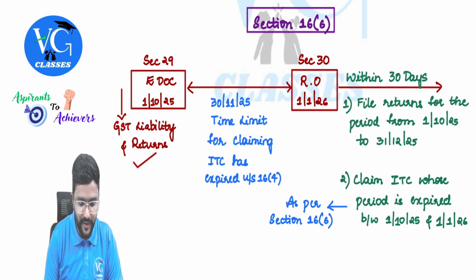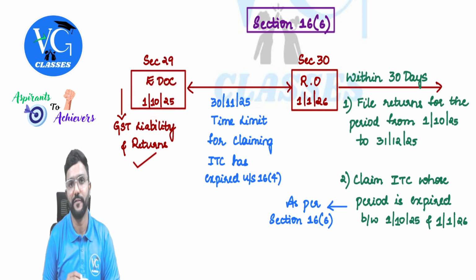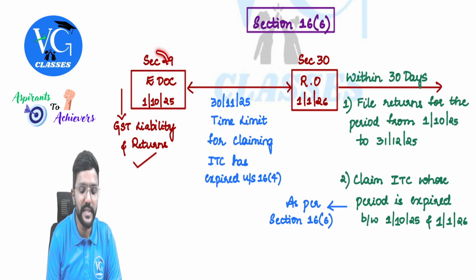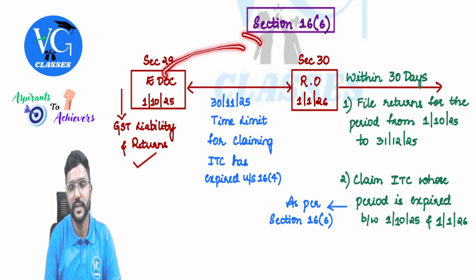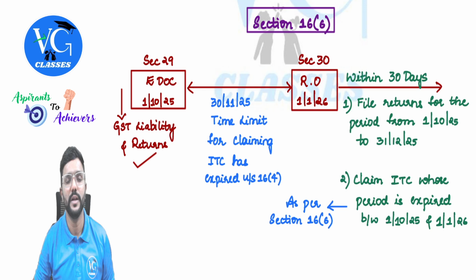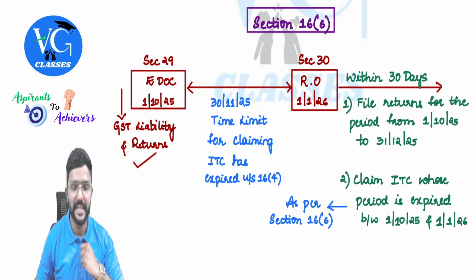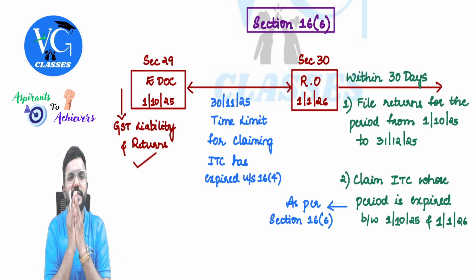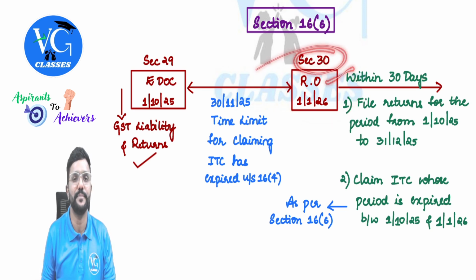Assume the effective date of cancellation as per the cancellation order passed under section 29 is 1st October 2025. If there are any returns for the period before this, we should file them and pay all the liabilities. But for the period after this, that is October, November, December and so on, should I file the returns? No. But the person whose registration was cancelled applied for revocation, and on 1st January 2026 the revocation order was passed as per section 30.